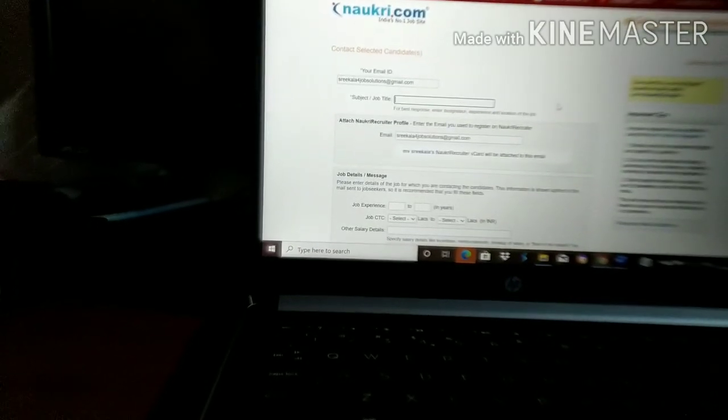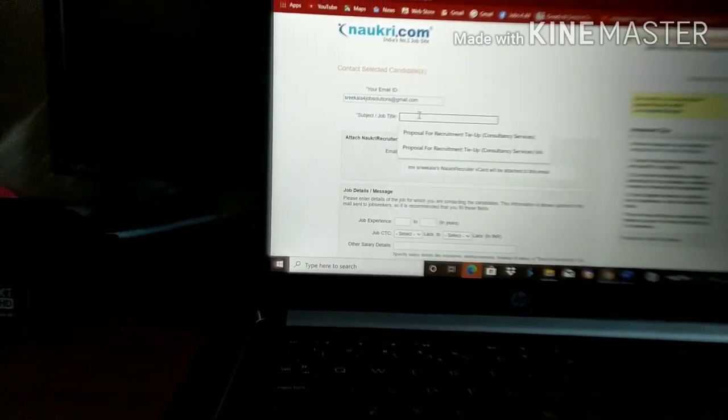Once you enter your email ID, you have to write the job title. I'll write full stack developer. Here we have to select 2 to 6 years experience, and CTC max we can give 10 to 12.